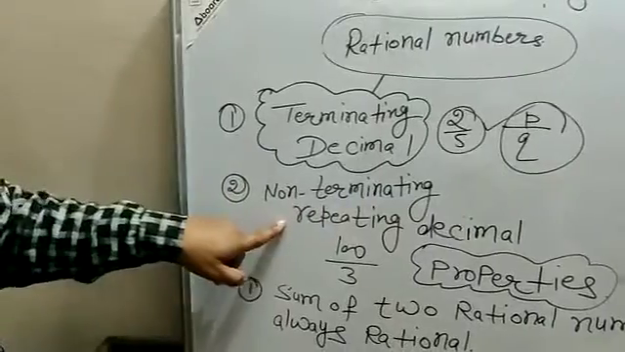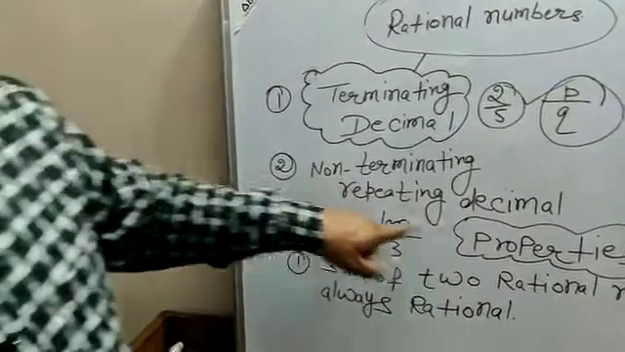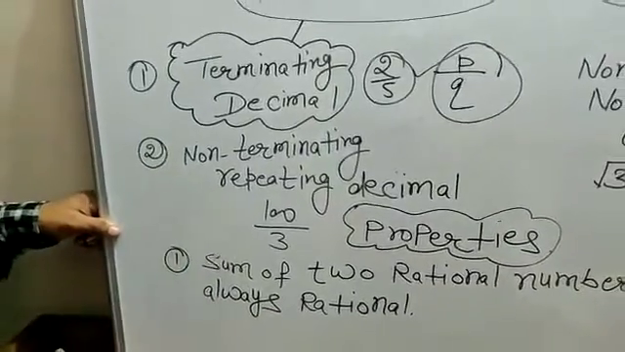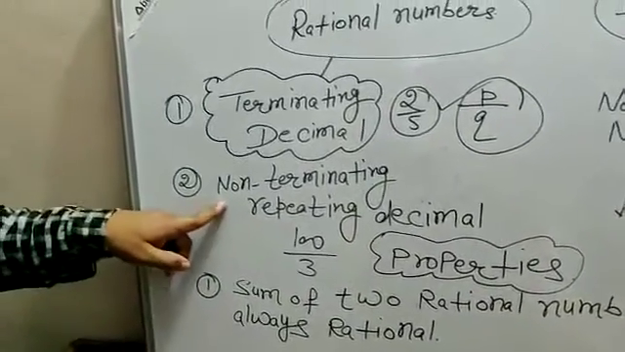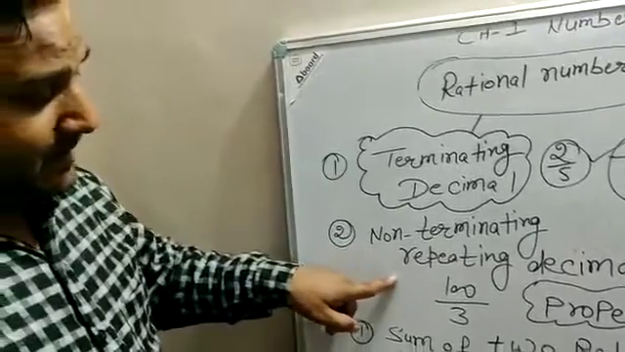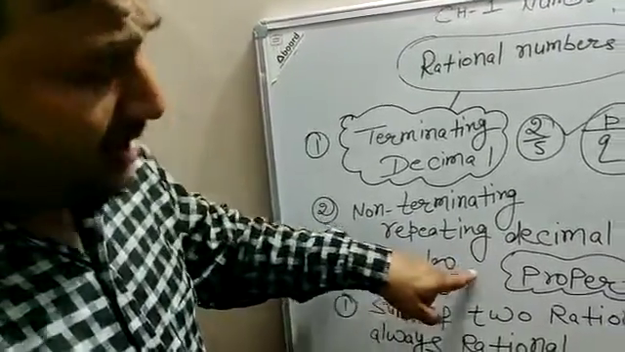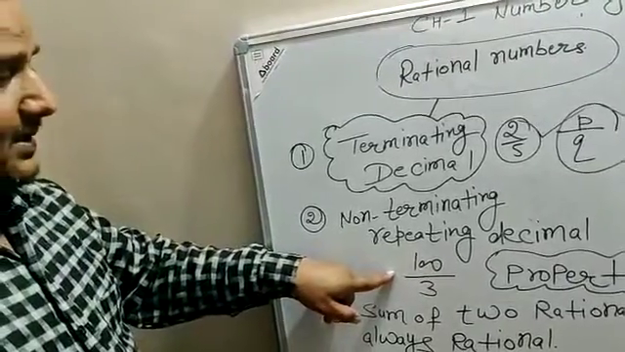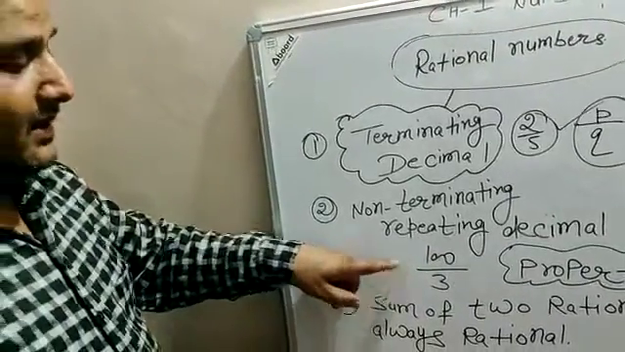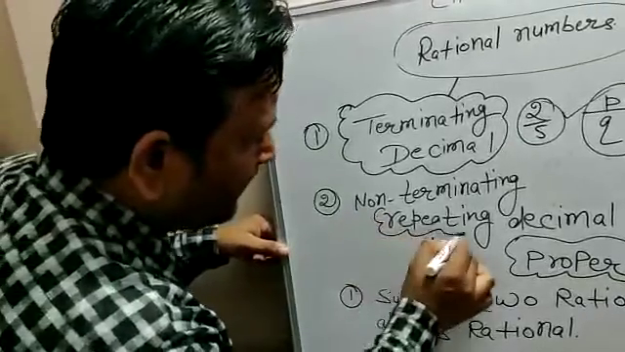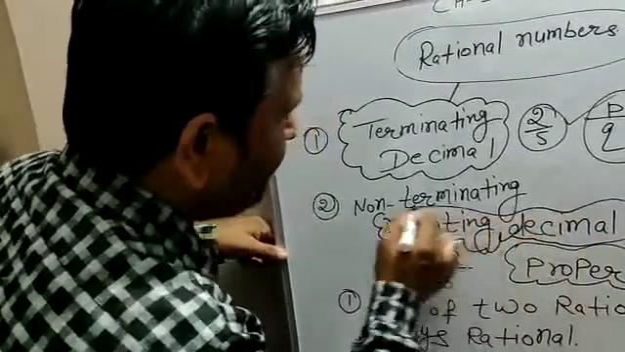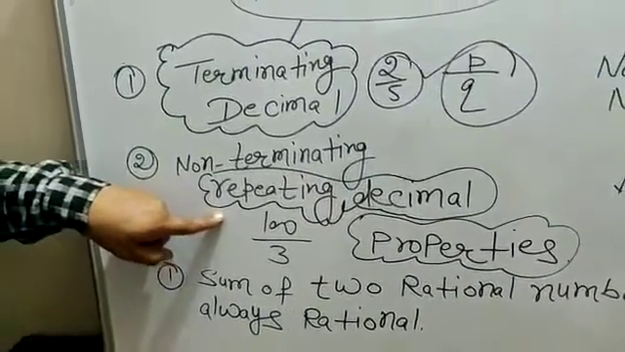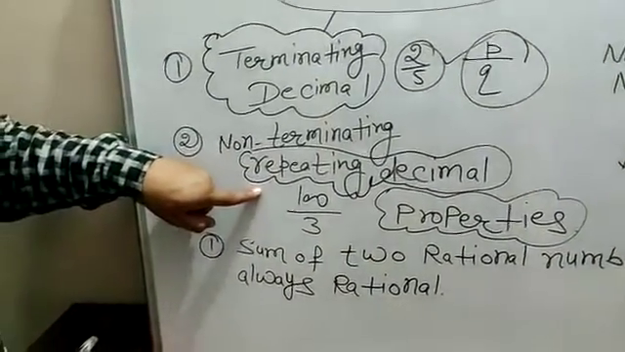The next one is non-terminating repeating decimals. What are non-terminating repeating decimals? When we go on dividing, a number that does not give us remainder 0 is said to be non-terminating. The second part I focus on is repeating decimal. Repeating decimal means when you divide a number, it repeats itself.